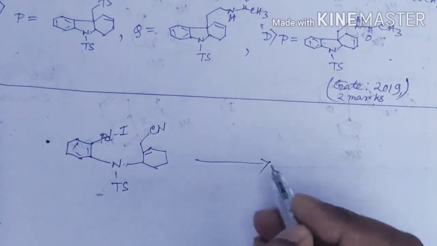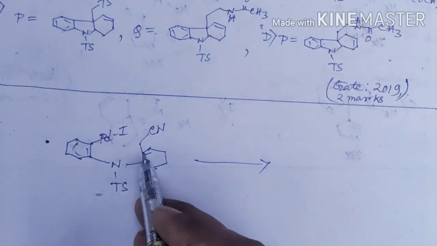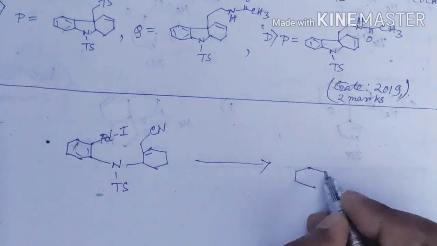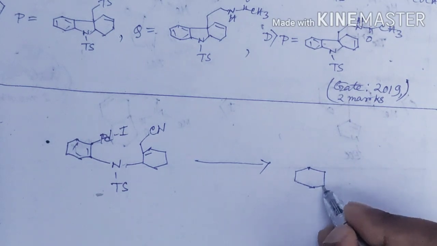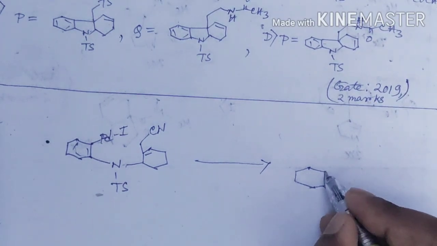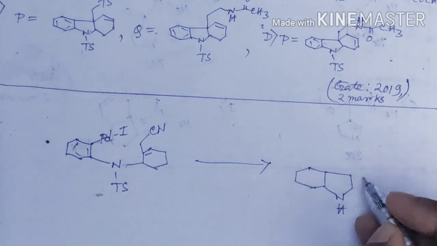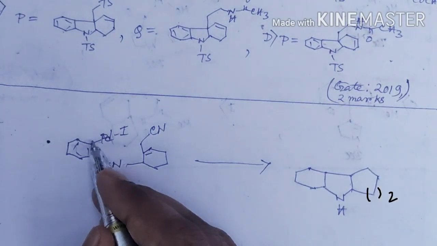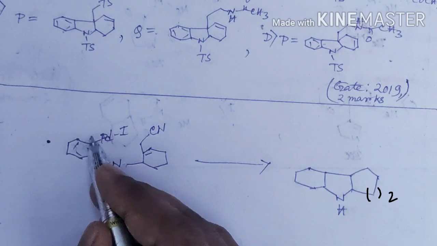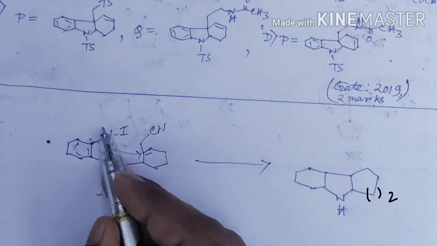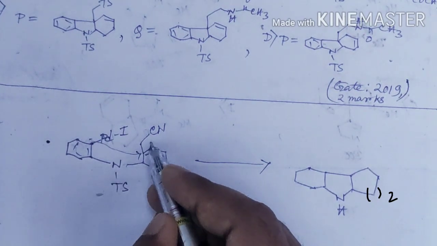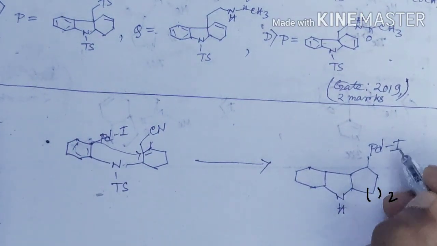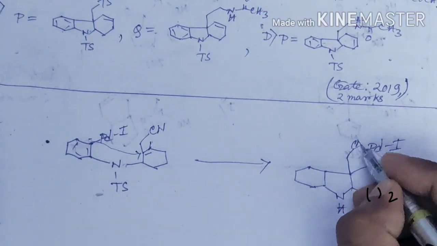And in the next step this palladium carbon bond will undergo Heck type coupling to this olefin and will form such a 5-member ring. This olefinic anion will attack here and this palladium iodine bond will bond here. So the structure will look like this.